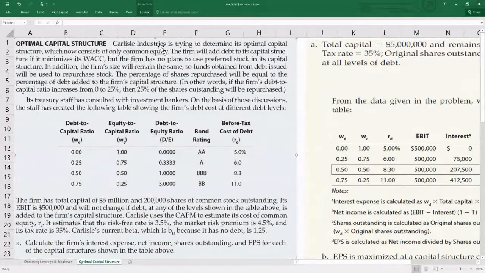Charles Industry is trying to determine its optimal capital structure, which now consists of only common equity. It is 100% equity funded right now. This firm will add debt to its capital structure if it minimizes its weighted average cost of capital, but the firm has no plans to use preferred stock in its capital structure. So there is no preferred stock at all.